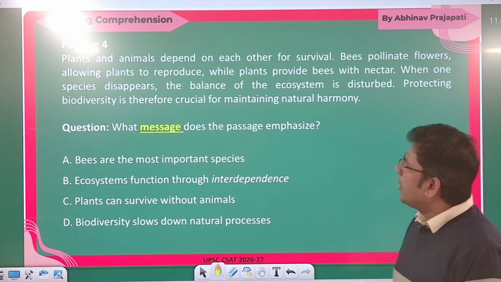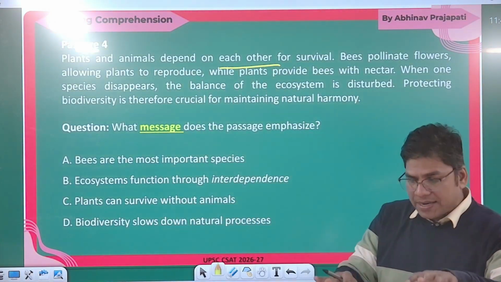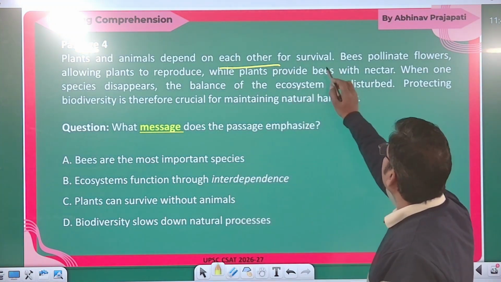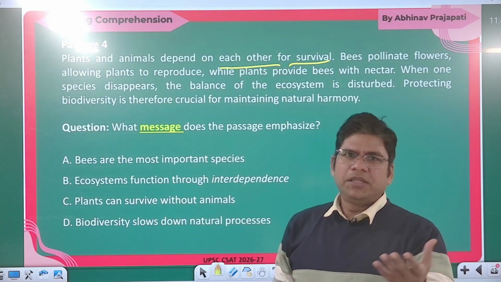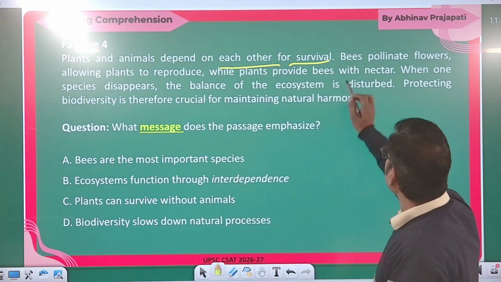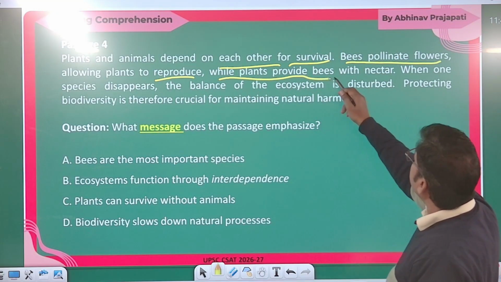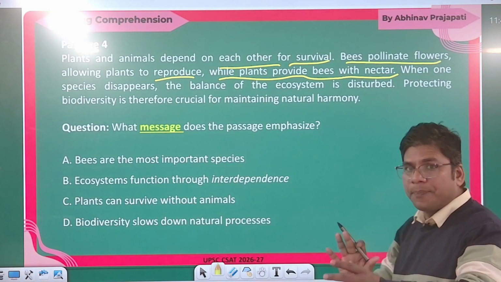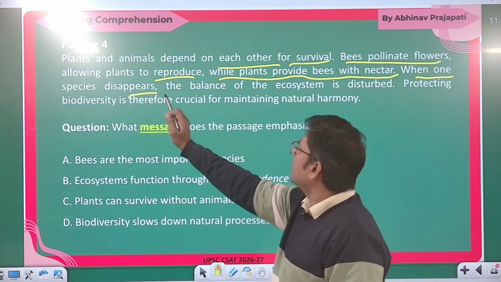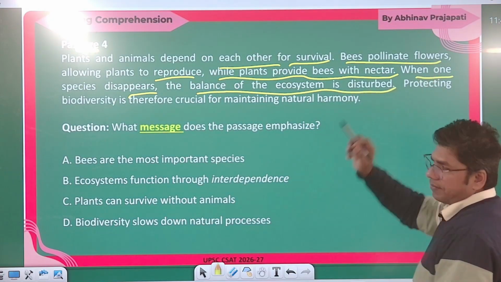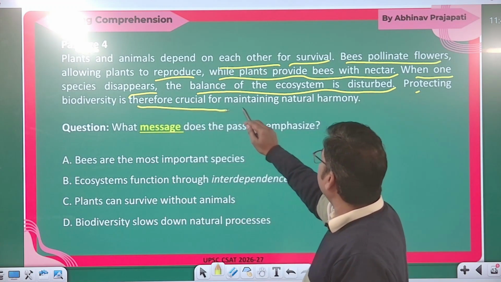Okay, now next question. Plants and animals depend on each other. Okay, there is interdependency of plants as well as animals for their survival. It means they cannot survive without one another, right? Bees pollinate flowers, allowing plants to reproduce, while plants provide bees with nectar. Okay, in this way they support each other's existence. When one species disappears, the balance of the ecosystem is disturbed. Okay, clear?